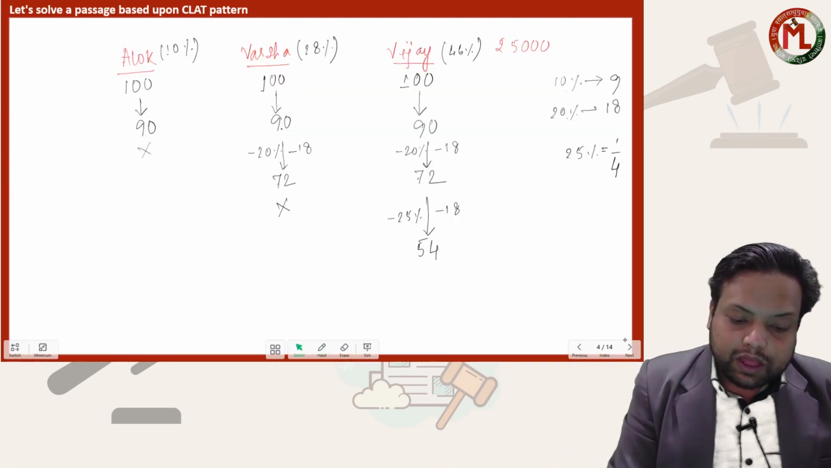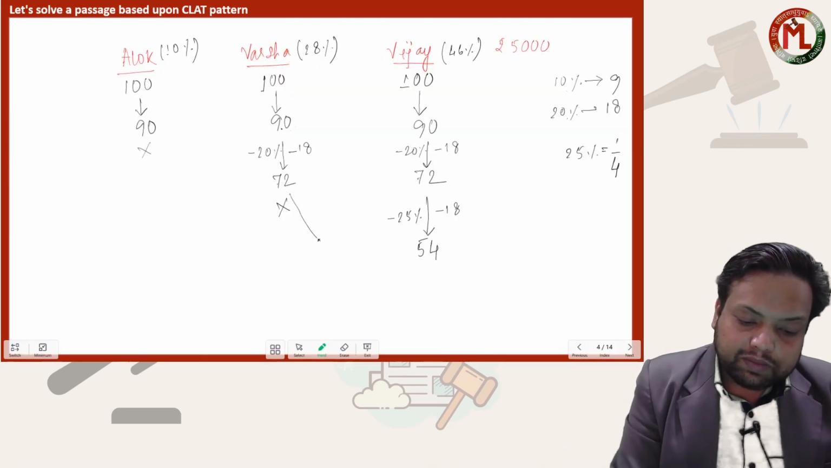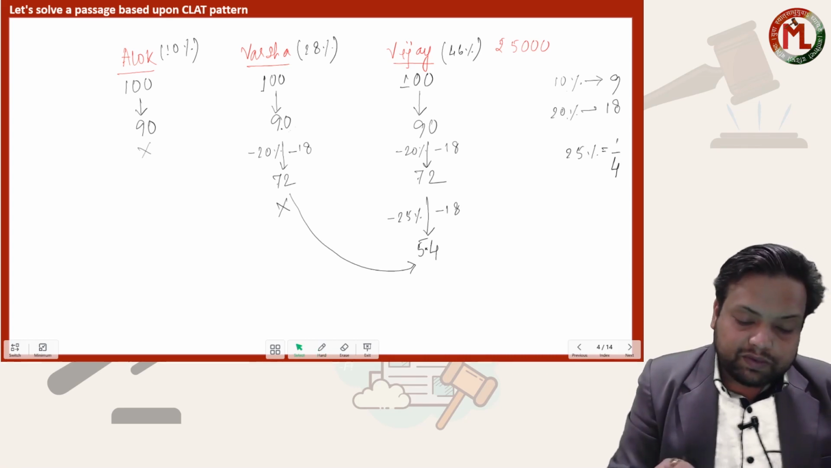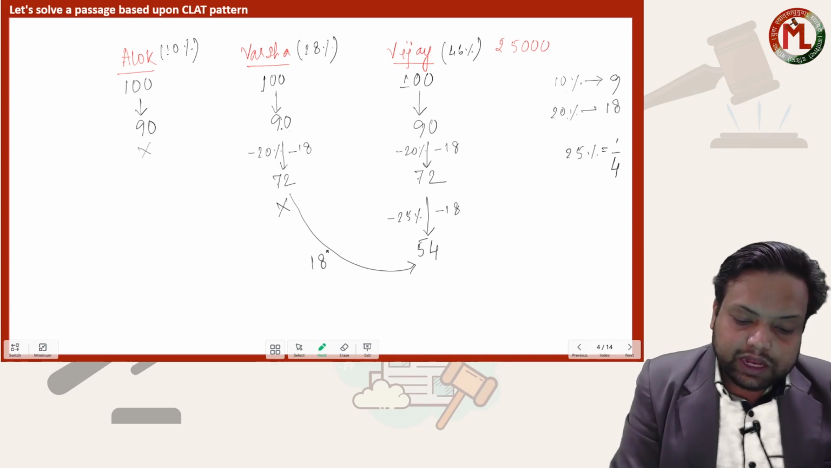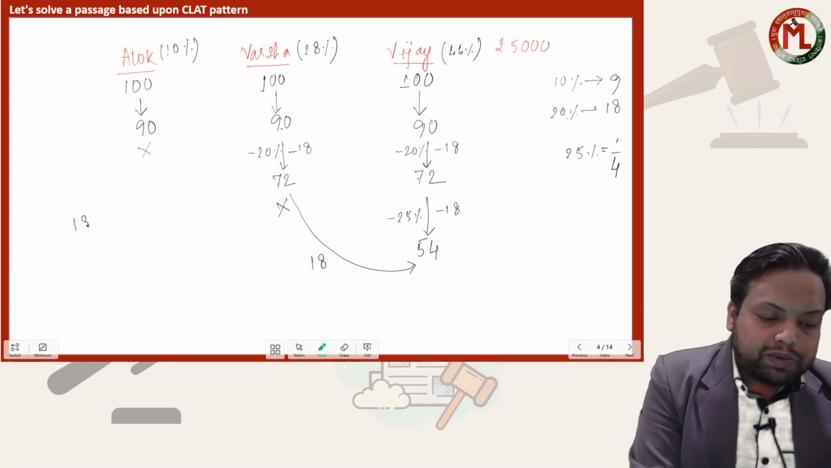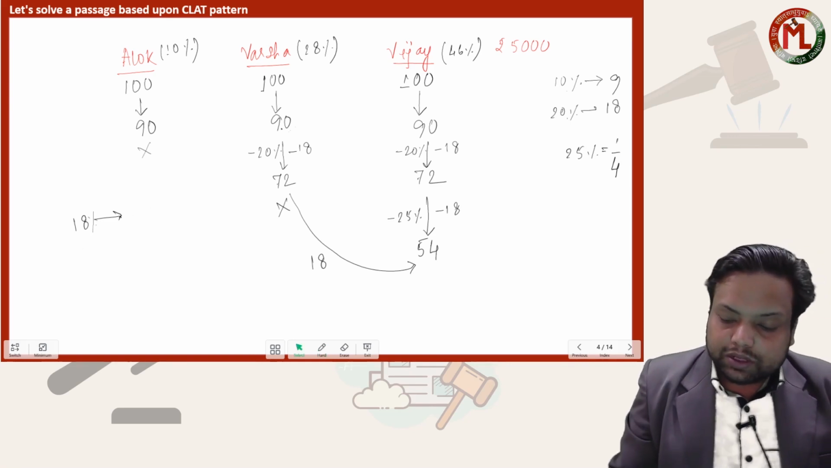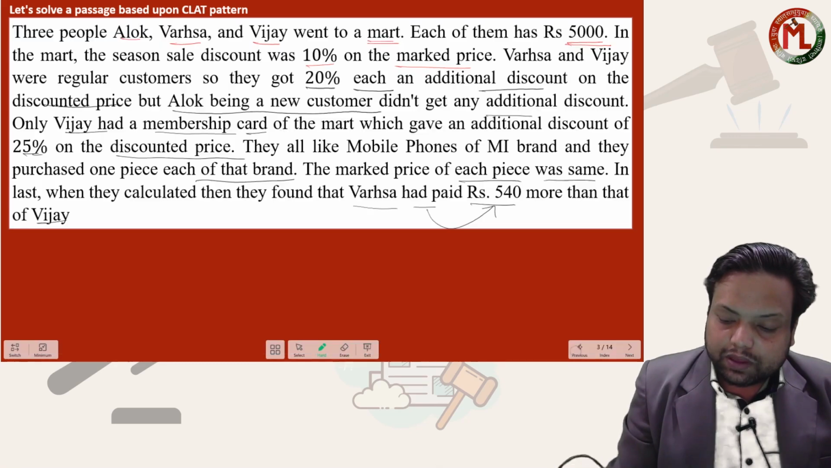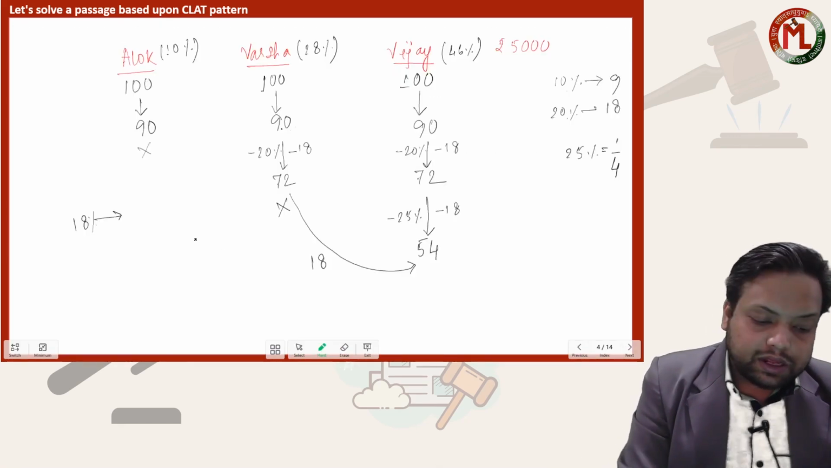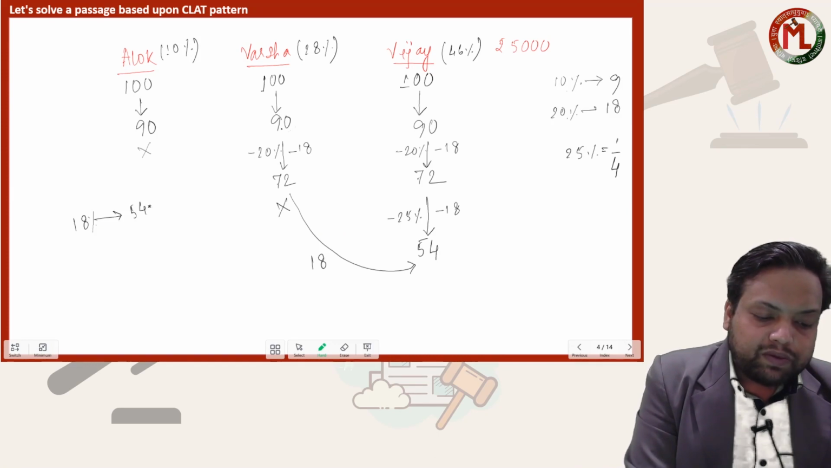See here, how much more is Varsha paying than Vijay? Varsha is paying 72 rupees, Vijay is paying 54 rupees for the same phone. That means Varsha is paying 18 rupees more, or 18% more than Vijay. This 18% should be equal to 540, isn't it?